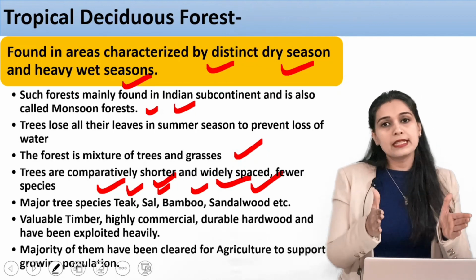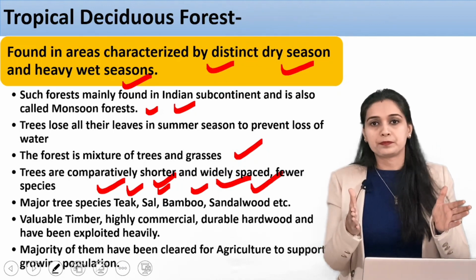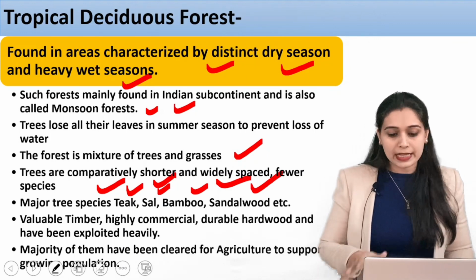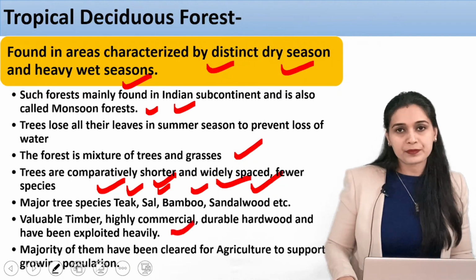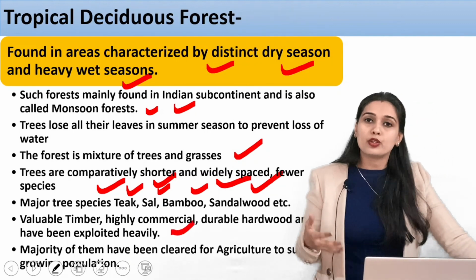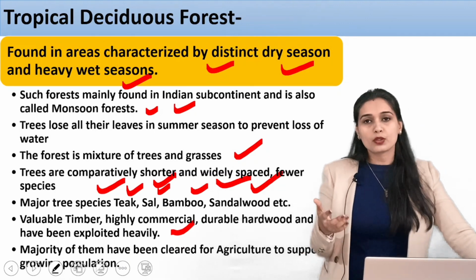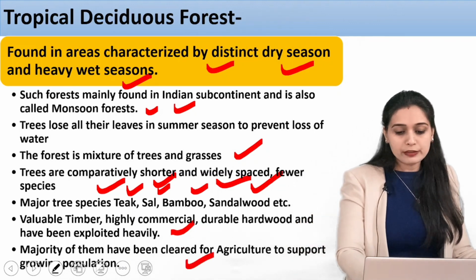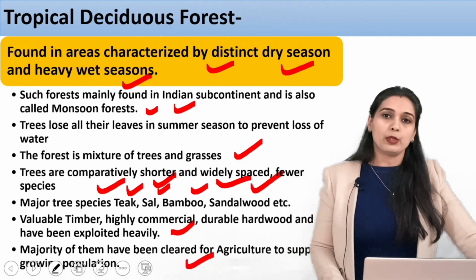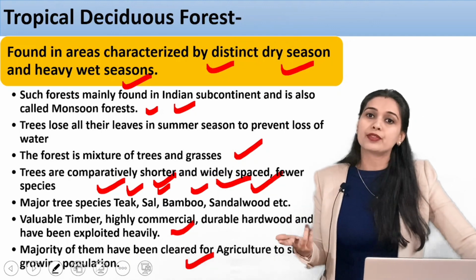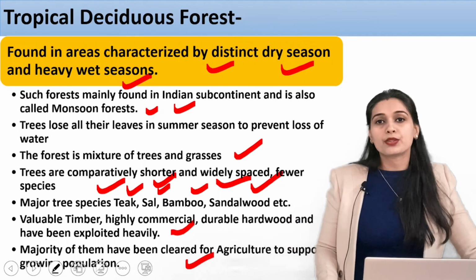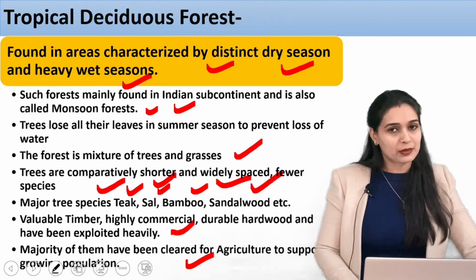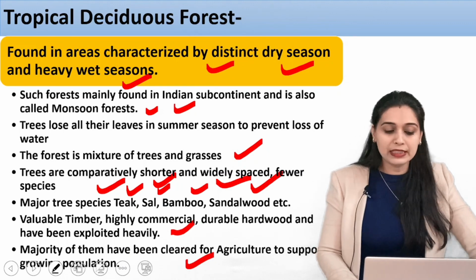So why are we mentioning these? They are very valuable timber. Their wood is very valuable in the market, so they are also exploited very heavily. They have durable hardwood, which is used for making furniture. Now, the majority of them have been cleared for agriculture to support a growing population. As we know, in India, the majority of the forest has been removed so that we can start agriculture there, so that we can feed our ever increasing population.